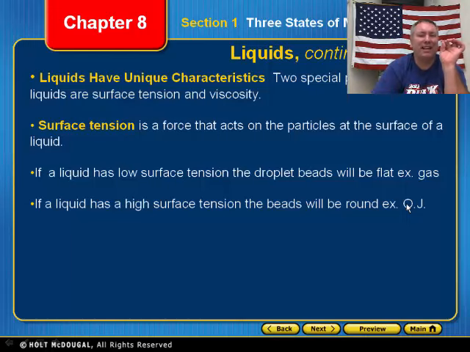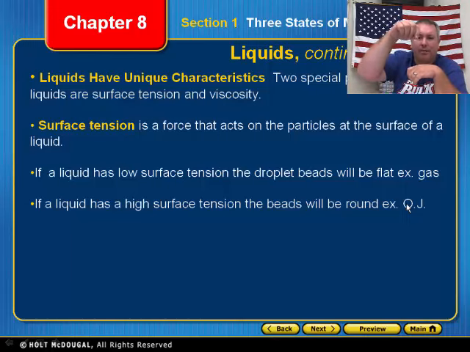Now, if the liquid has a low surface tension, when you take a drop of it and drop it on the ground or on a solid piece of something, it'll form a very flat bead. For example, if you were to put a drop of gasoline on a piece of glass, the bead is going to be very, very shallow. It's going to be very flat.